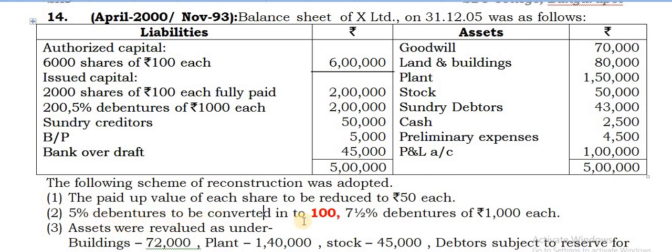5% debentures to be converted into 100 7.5% debentures of 1000 each. See this? Earlier it was 200 debentures. Now they are being converted into 100 debentures alone. Rate is varying, it is 7.5%, but apart from that, the debenture value remains the same. So now it is reduced by half, because here there were 200 and now it has become 100 debentures. The amount of 2 lakhs now becomes 1 lakh. So that 1 lakh which is foregone, that amount has to be transferred to the capital reduction account.